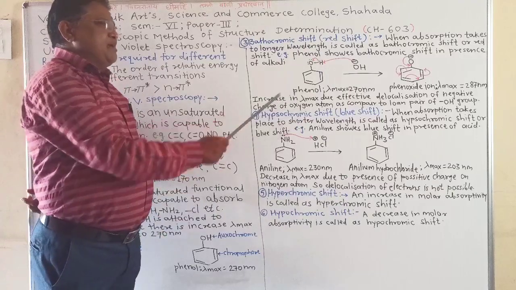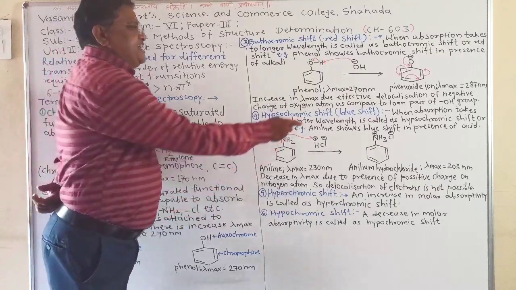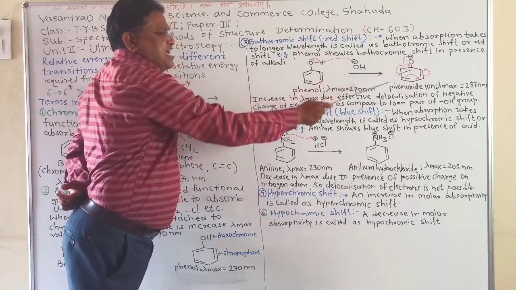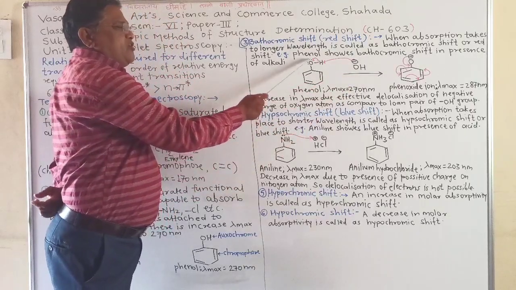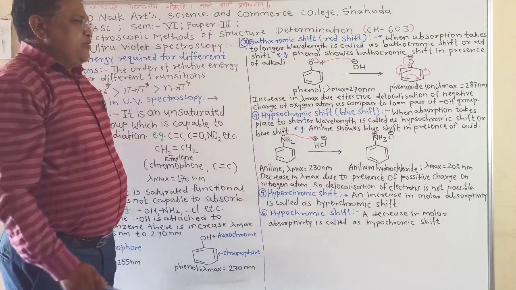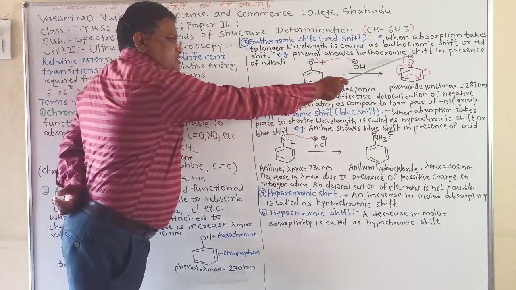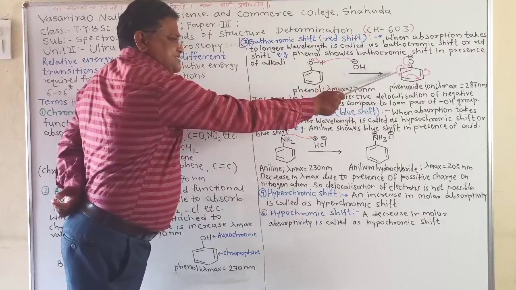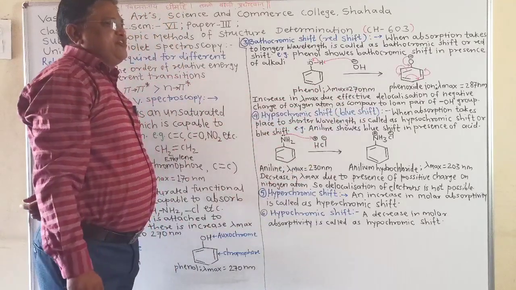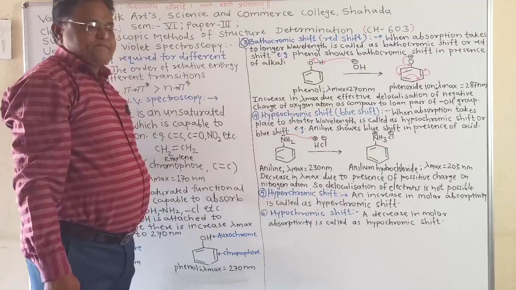The increase in lambda max is due to effective delocalization of the negative charge of oxygen as compared to the lone pair of electrons of the OH group. In this case, the chromophoric length increases and therefore the lambda max also increases in the phenoxide ion.